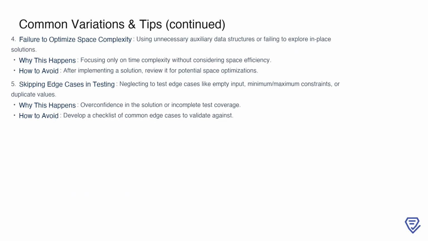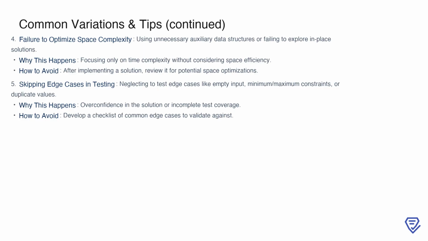Another frequent oversight is failing to optimize space complexity. This happens when unnecessary auxiliary data structures are used, or in-place solutions are not explored. Often, we focus solely on time complexity and overlook the importance of efficient space usage. To address this, once you've implemented a solution, take a step back to review it for possible space optimizations.